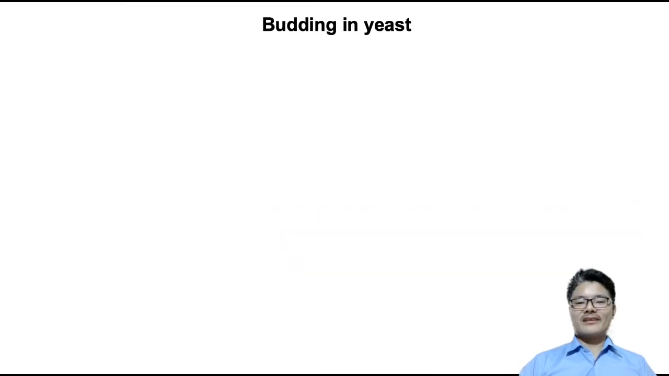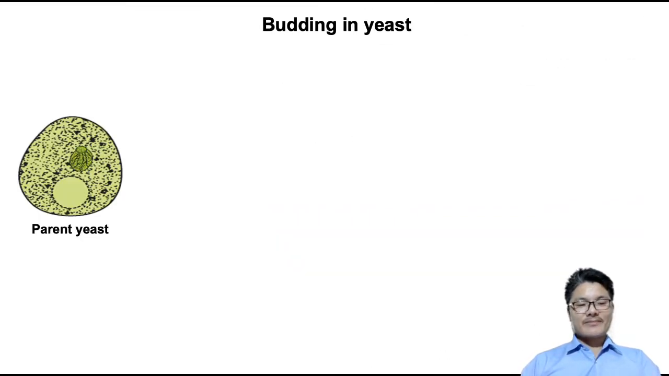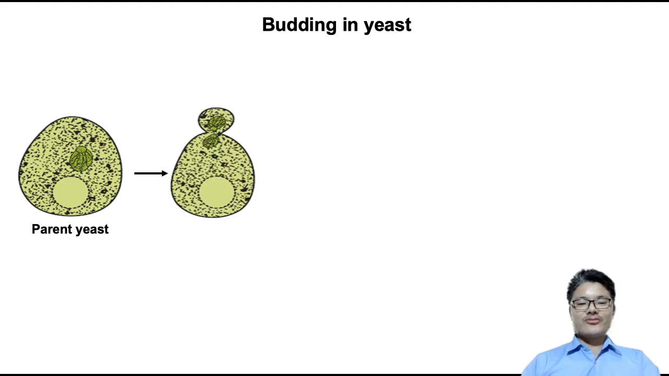Now, how does budding occur in yeast? So this is a parent yeast. On maturation, the parent yeast forms a tiny bud, a tiny protrusion, a tiny projection or bulging portion from its cell. There is a division of the nucleus, so karyokinesis occurs, wherein a portion of the nucleus is also passed into the bud of the yeast cell.